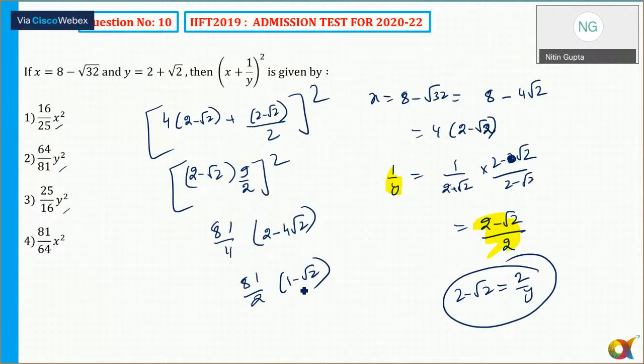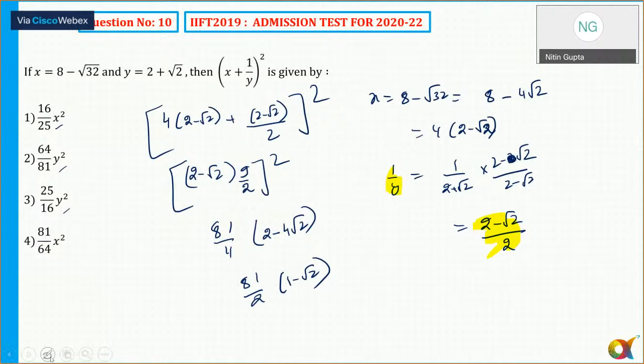Now all the options are either in terms of x or y. If this is 1 minus root 2, what should it be? Does 1 minus root 2 appear anywhere? It is not appearing anywhere.